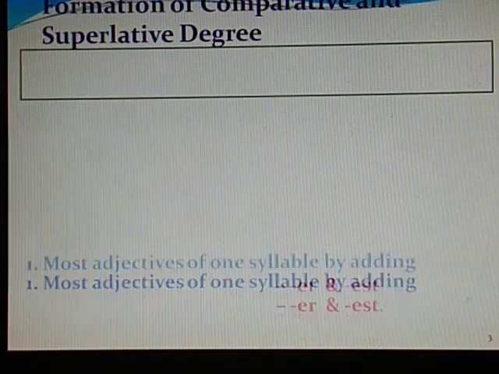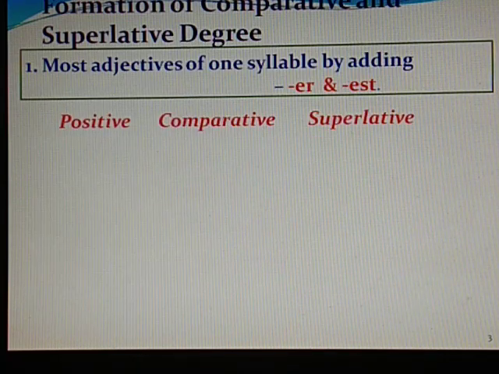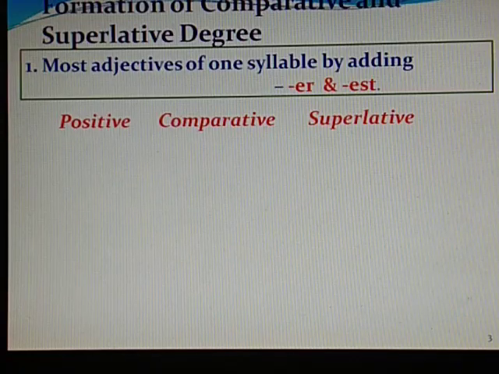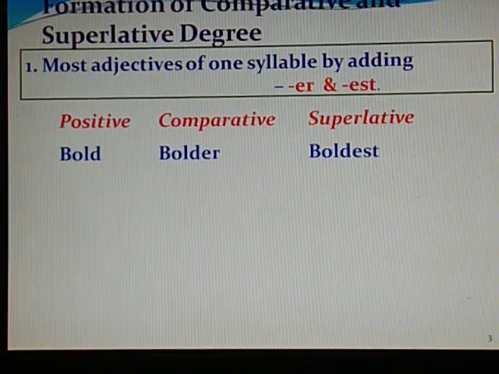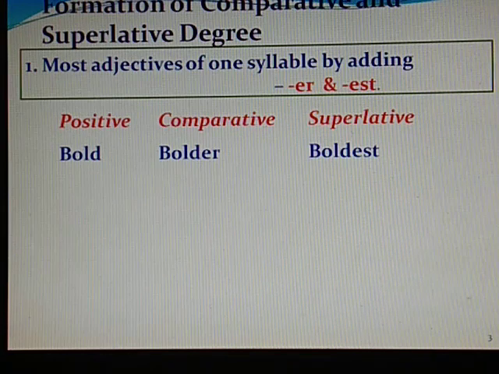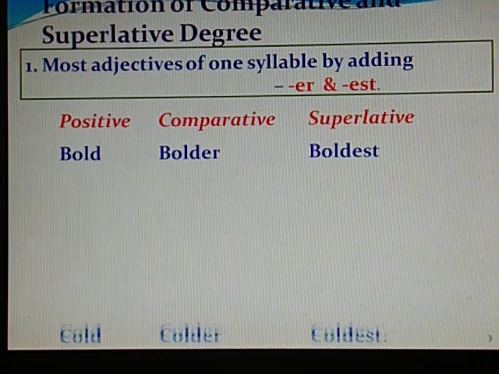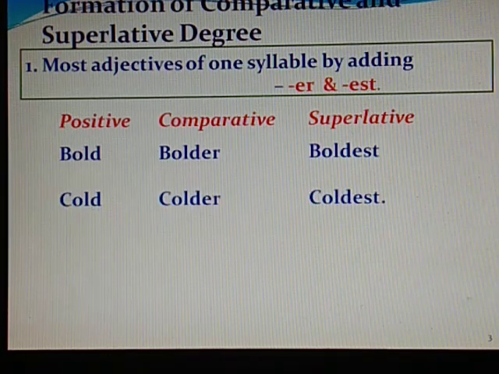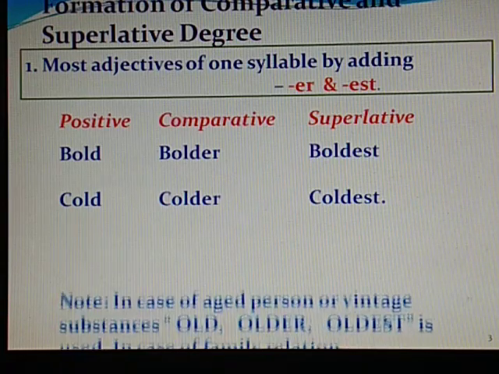Formation of comparative and superlative degree. Most adjectives of one syllable form them by adding er and est. Like if I say bold, what will be the comparative? Bolder, and superlative will be boldest. Cold will become colder, coldest.